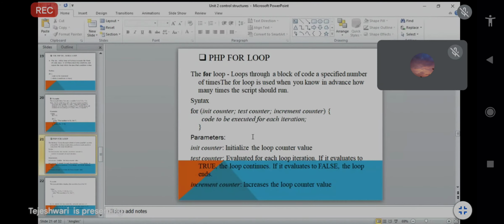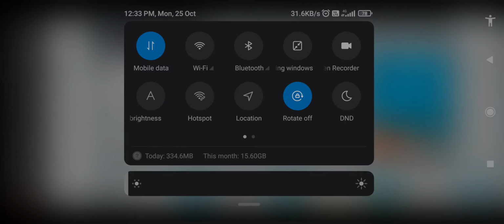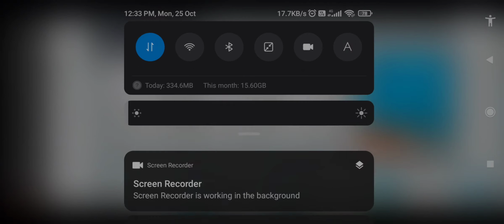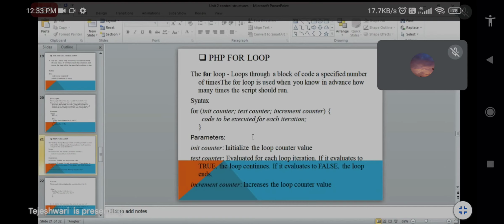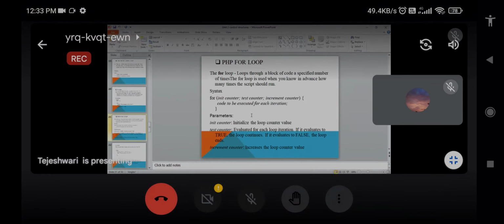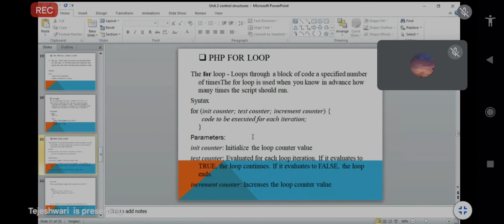So what is actually the init counter? It initializes the loop counter value. For example, I declare one variable like $i equals 0, or $x equals 0. I declare one variable, $x, equal to some value.